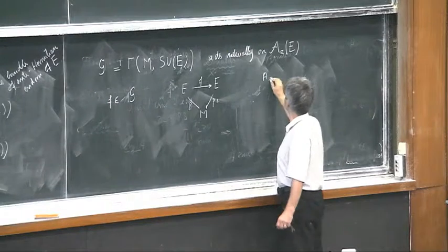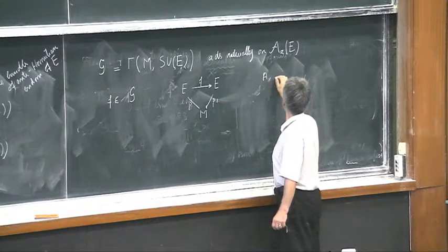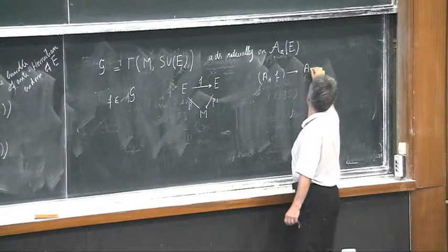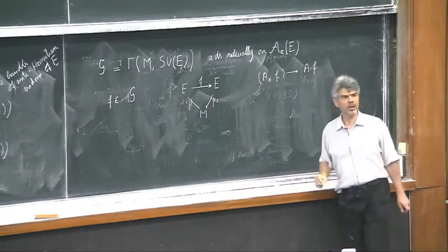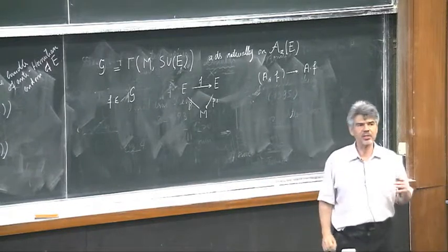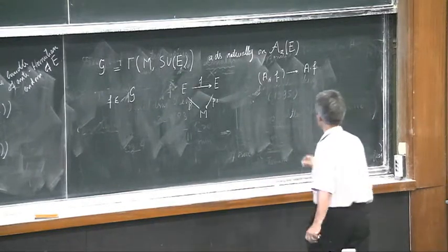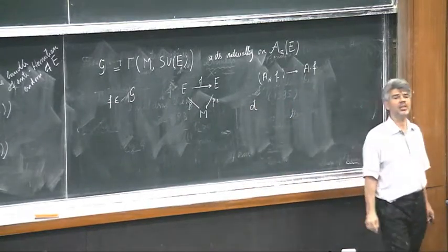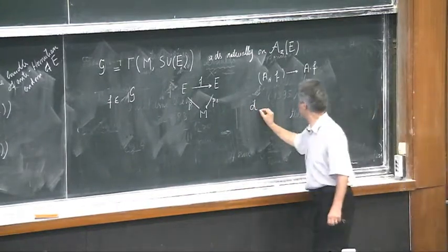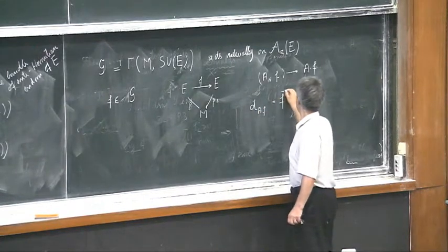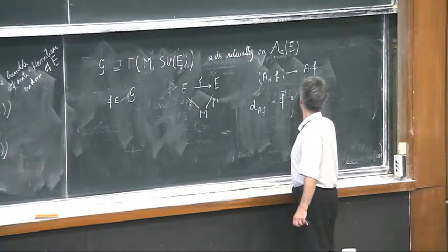It's convenient to let the group act from the right. Interpreting connections as operators, the action is very easy to understand: the covariant derivative associated to A·f is just the conjugation by f and f minus 1.